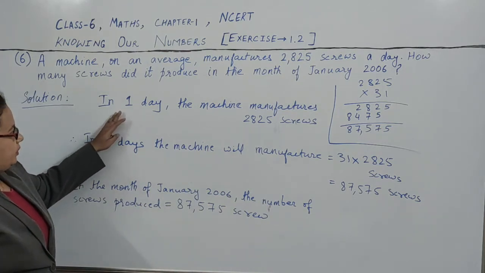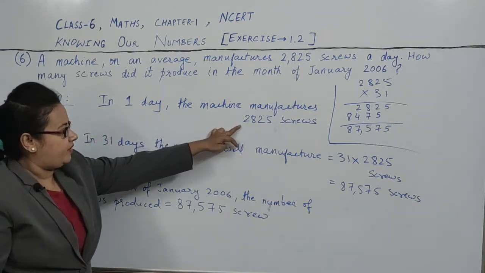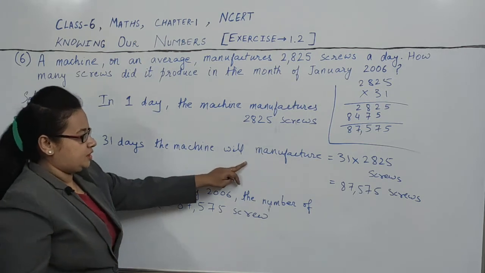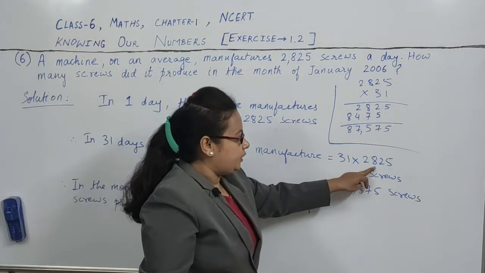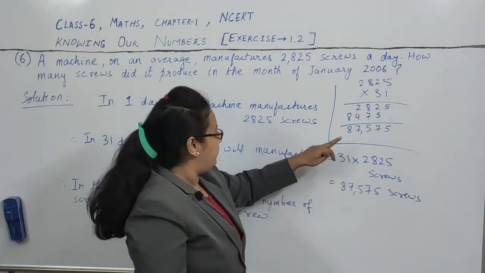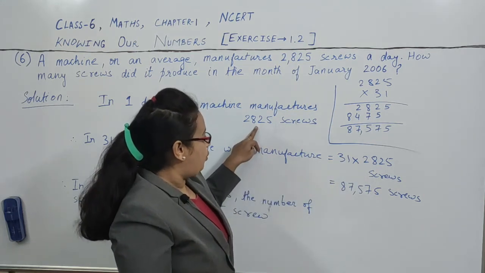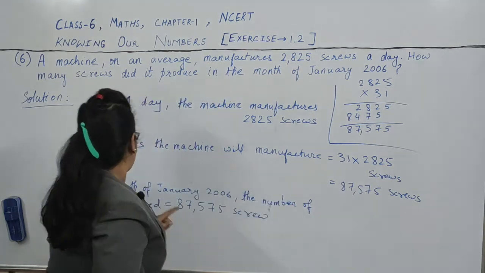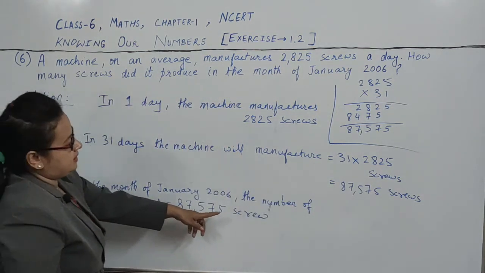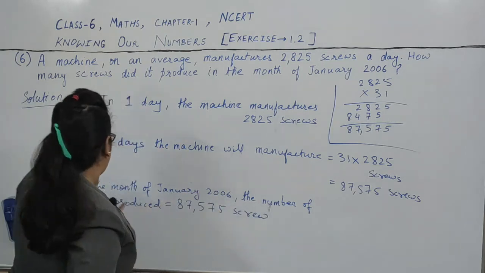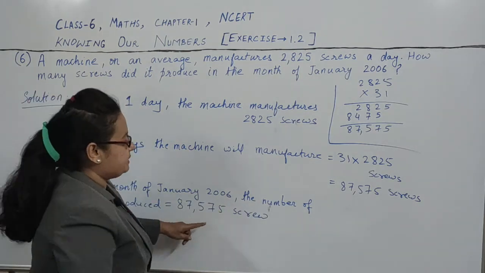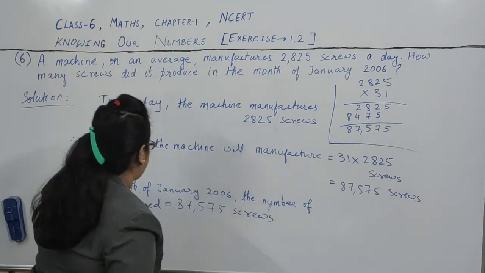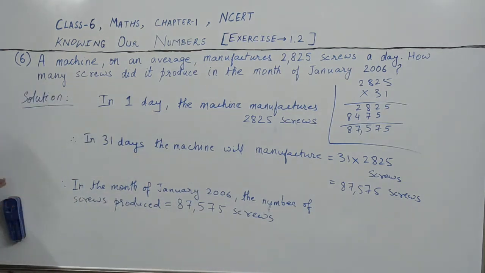So you understood: in one day the machine manufactures this, in 31 days the machine will manufacture 31 into the number of screws manufactured in one day. We have to multiply these two, we will get this one. So in the month of January 2006, the machine will manufacture these many screws. So, understood?